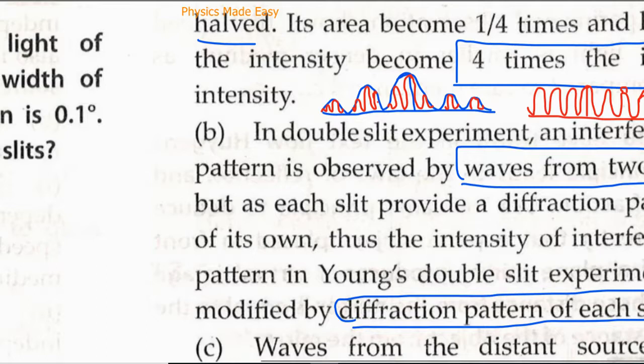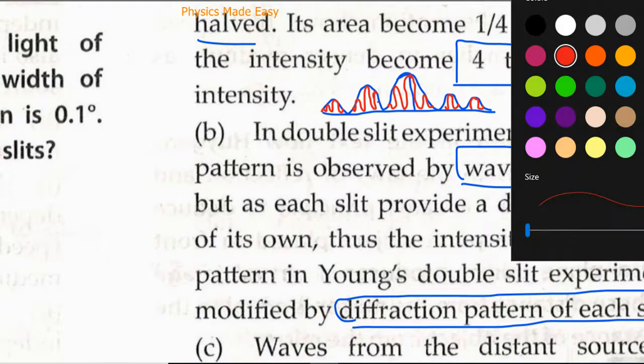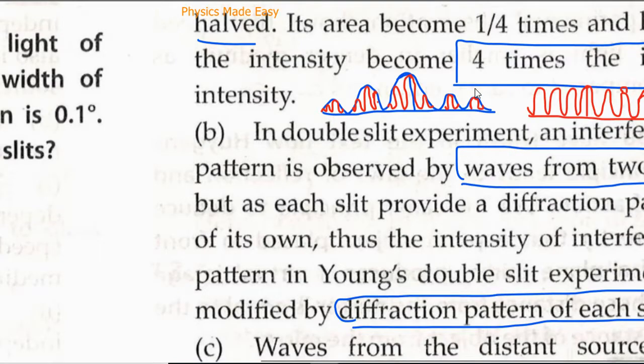And we are familiar. This combines with the pattern that I am going to draw here. This pattern combines with another pattern, which is the diffraction pattern.